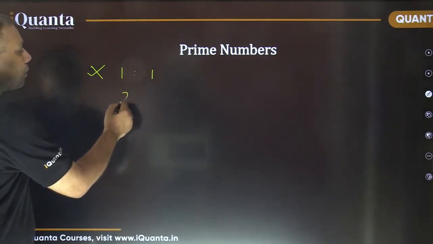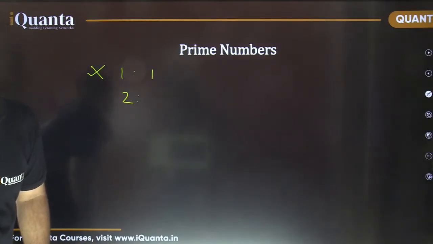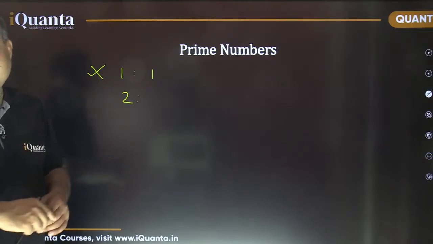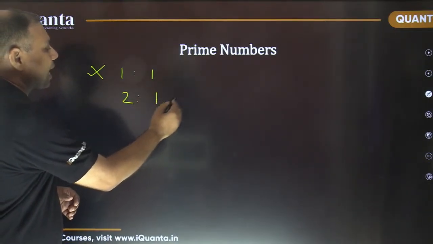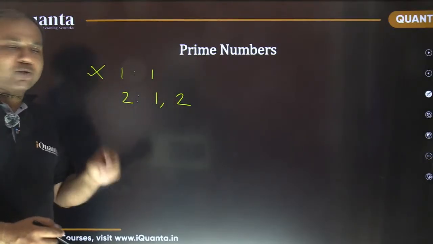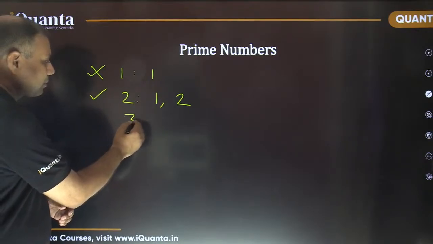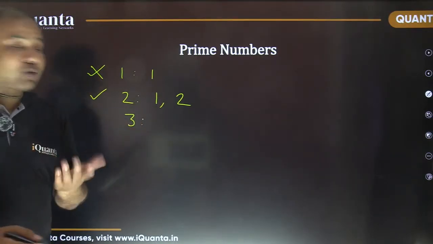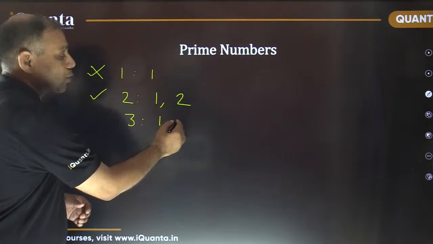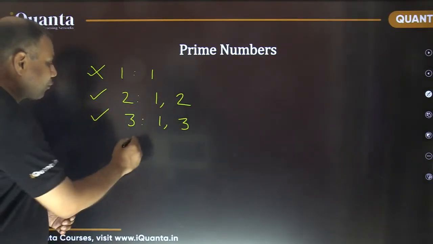What about 2? 2 किस-किस से divisible है? Harsh, you only tell me. I'm waiting for your answer. It is divisible by 1 as well as 2. That's it. So it is divisible by exactly two natural numbers. So yes, it is a prime number. What about 3? 3 is also divisible by exactly two natural numbers, 1 and 3. So this is also a prime number. What about 4?